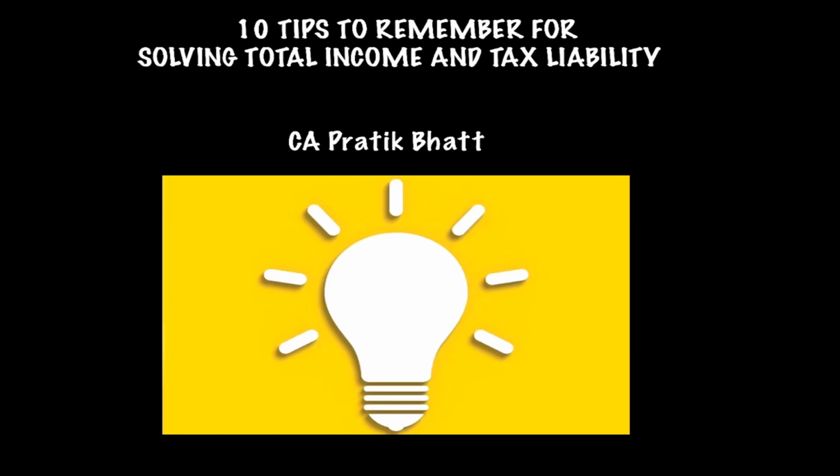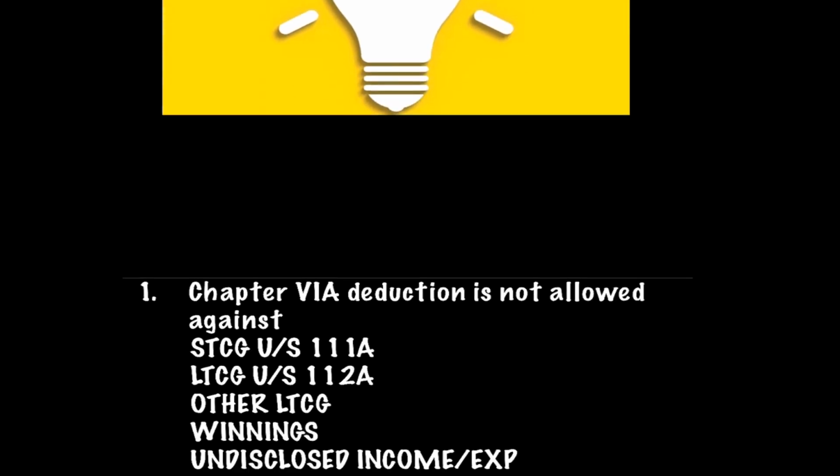So students, these are the 10 tips to remember for solving your total income and tax liability sum. Generally in your income tax paper, the very first question is always total income. So I have gathered 10 points on which students generally commit mistakes. These are the 10 things which you have to take care of while solving a sum.